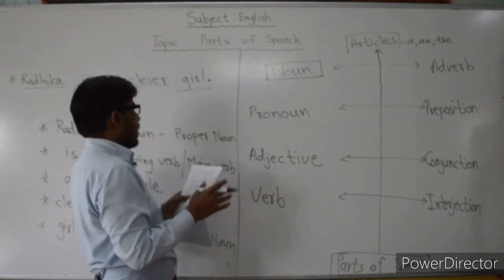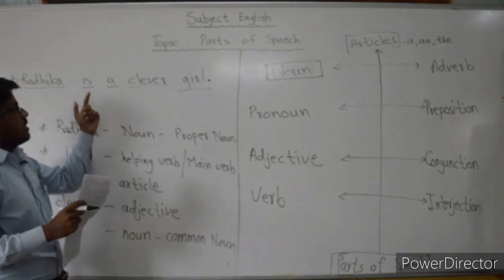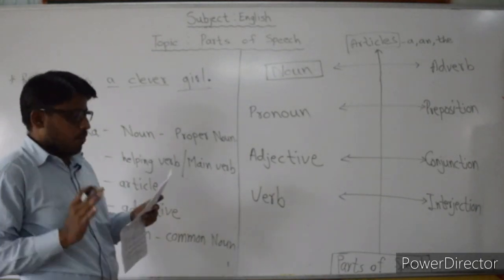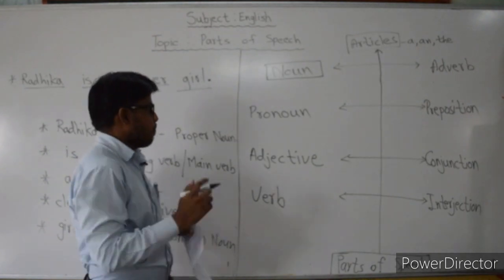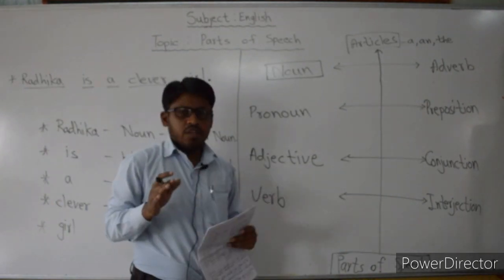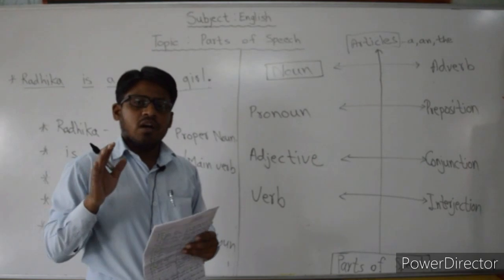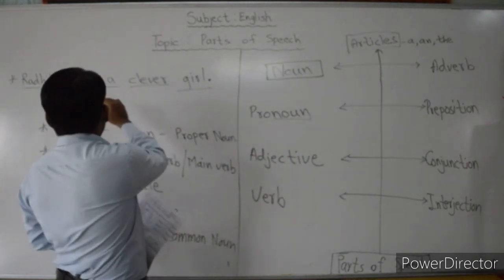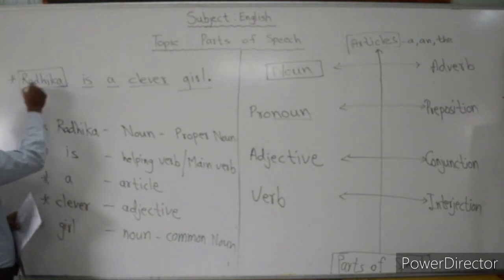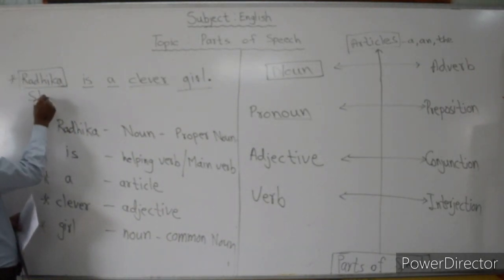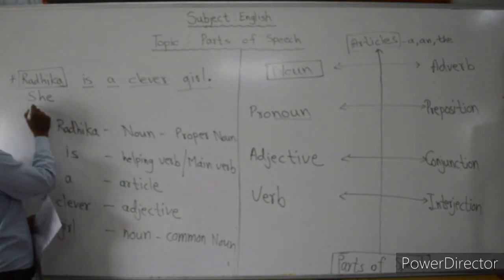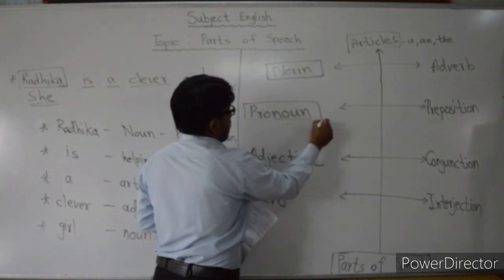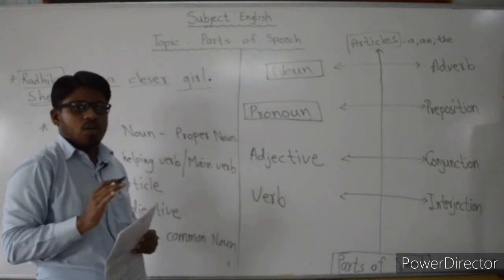For example, we can take this example again. Radhika is a clever girl. In this sentence, Radhika is a noun. That is the proper noun. Second one, pronoun. What is the pronoun? We use the word in place of the noun. That is called a pronoun. Okay. So for example, in this sentence, instead of Radhika, if we use she, she is a clever girl, so she will be considered as a pronoun.